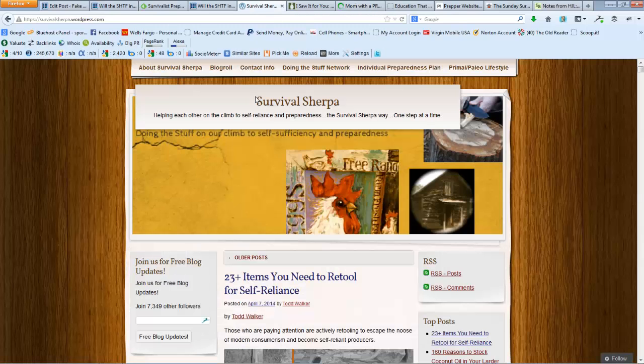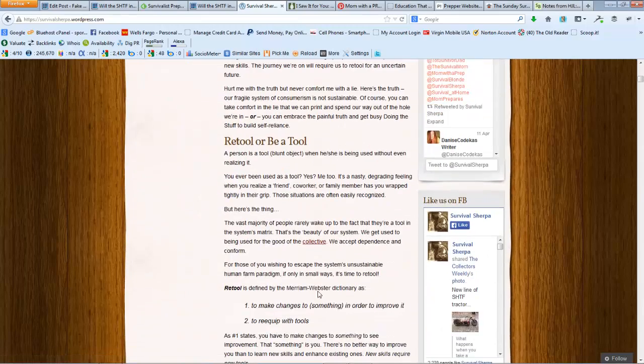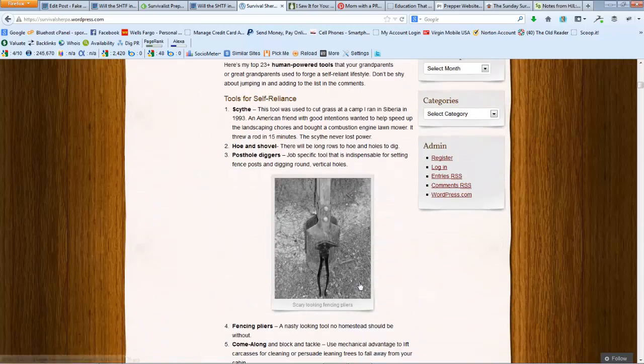And you've even got Survival Sherpa, who's pretty popular as well, and he put a little bit of time into this. He doesn't have the custom logo or anything, but he's got the background, and he concentrates on his articles. And you'll see in his articles it says posted by Todd Walker. Not source, not anything like that. Todd writes his own stuff, and it shows right here.